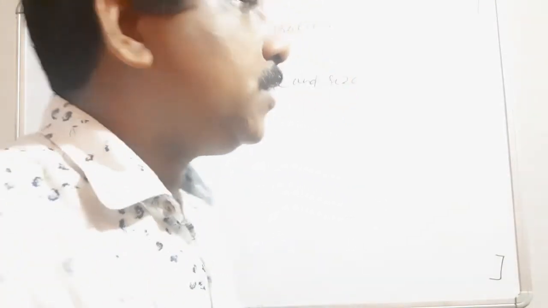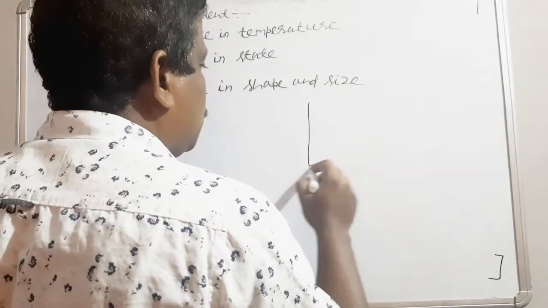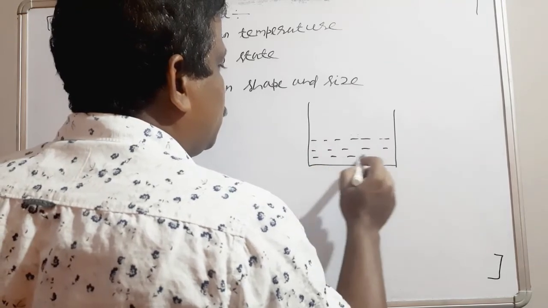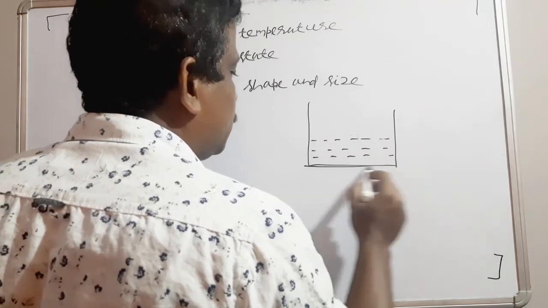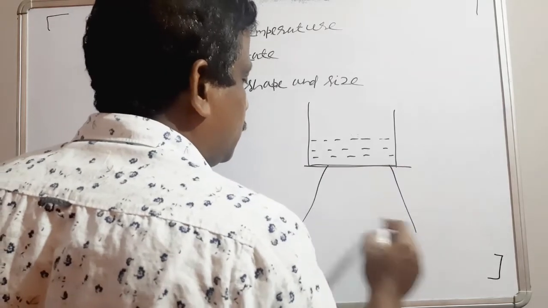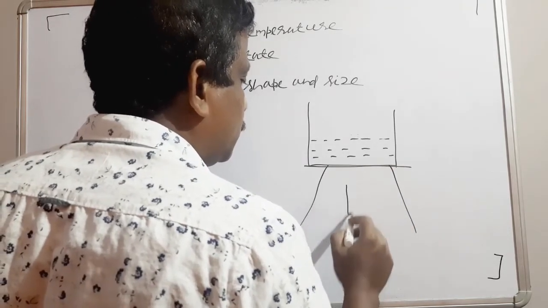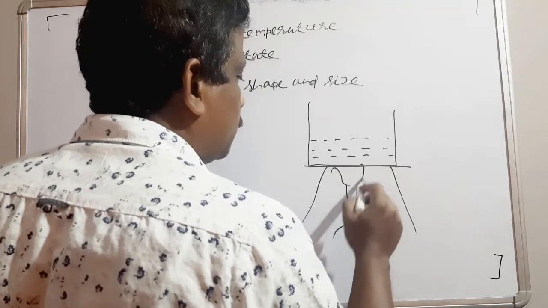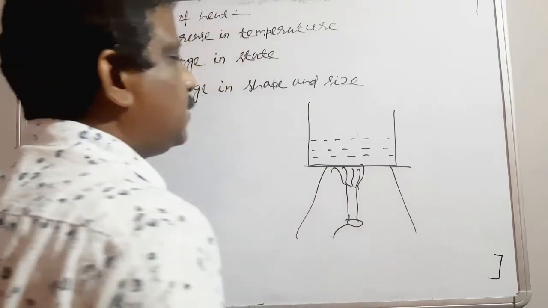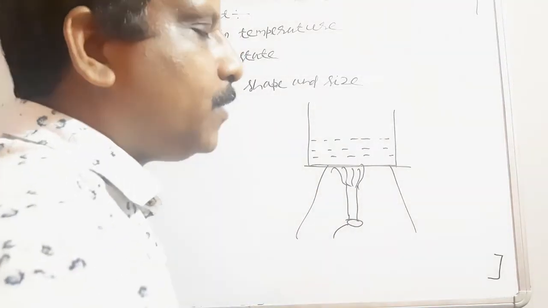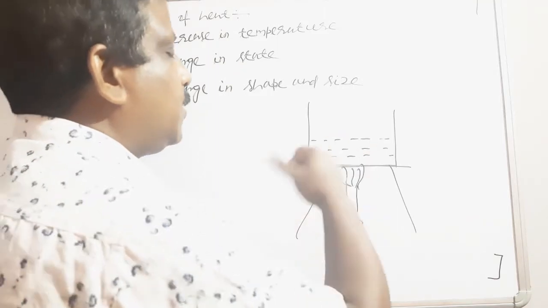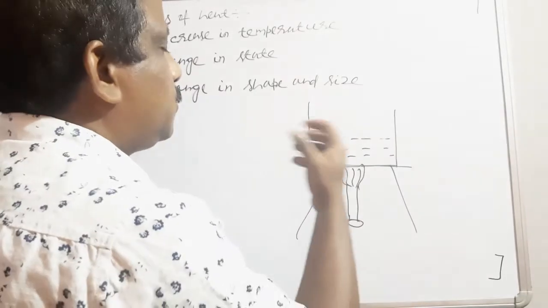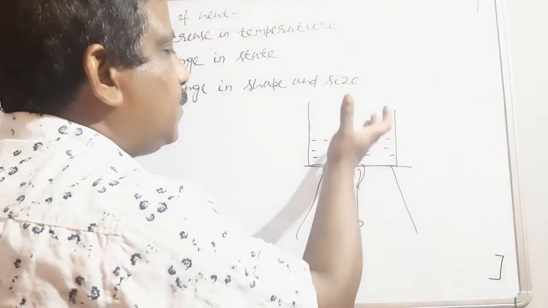Suppose this is water in a container on a stand, and we are giving heat. In your home also you have observed, when water is boiling, heat is absorbed by the water. Its volume will increase, or not?